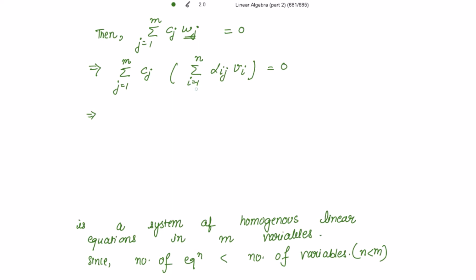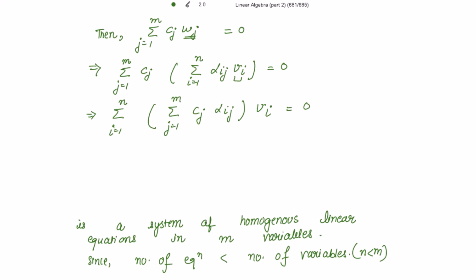Now taking the summation over i going from 1 to n outside, which represents a number of equations, remember that i represents the number of equations because it is on vi. Taking this j inside, the summation is on cj and alpha ij, and the single i going from 1 to n is on vi, equal to 0.